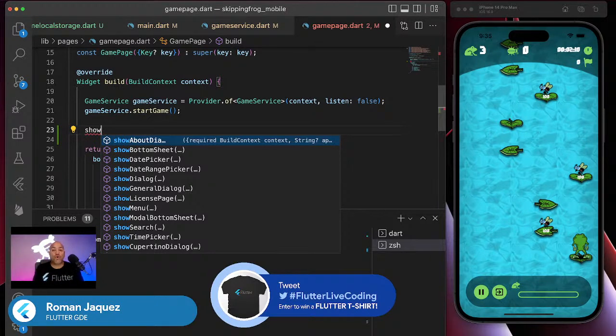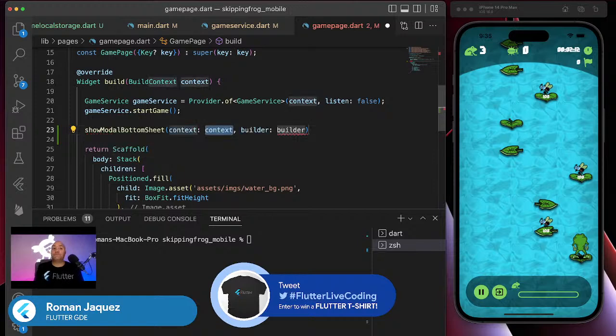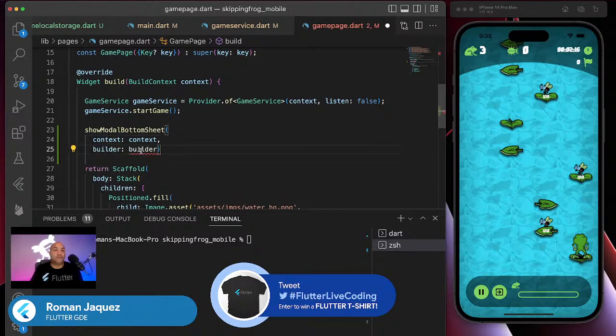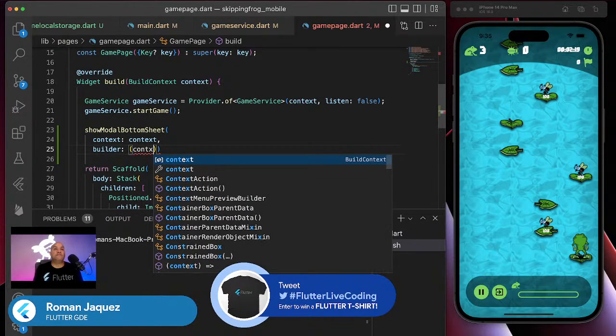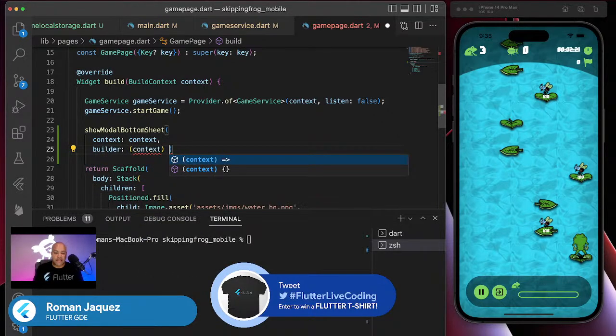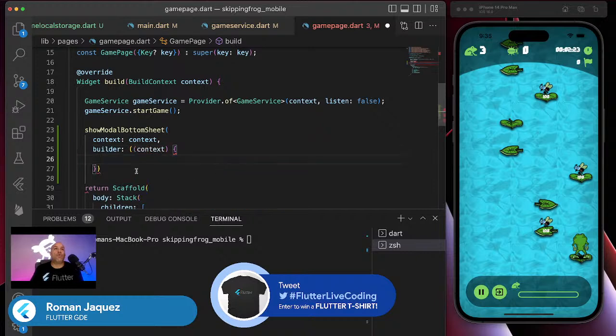You can say show modal bottom sheet, and you know that you have the context, and you can have a builder. A builder takes a context, as you know, and then you can just return, for example, a widget in here, right? So this is the build context right there. I can just close the modal sheet. Sorry about that. I close that, I close this, and there it is.